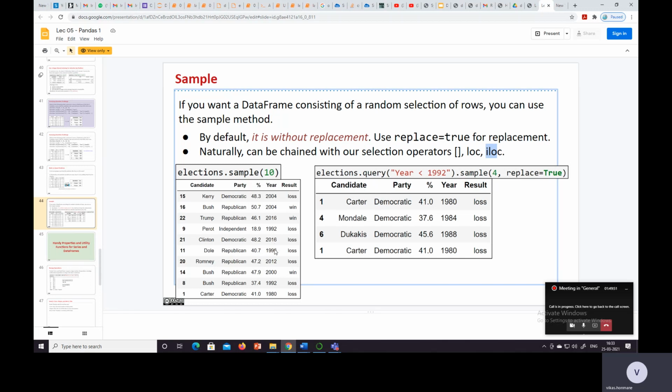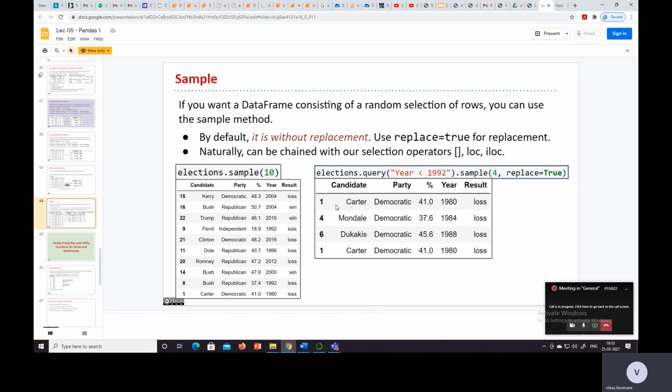We can see there are 1980, 1984, 1988, 1980. These are the years, and from that result we take a sample of size 4. We get a sample of size 4, 1461. So whenever we mention replace equal to True, we can get the same index twice or thrice, as many times as possible.